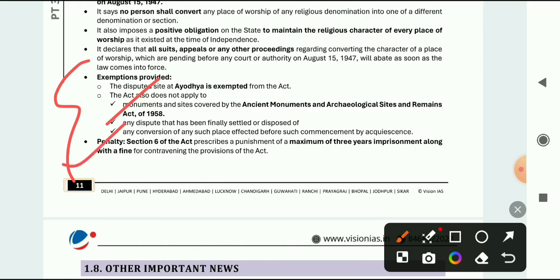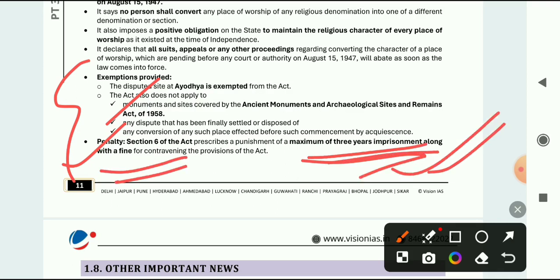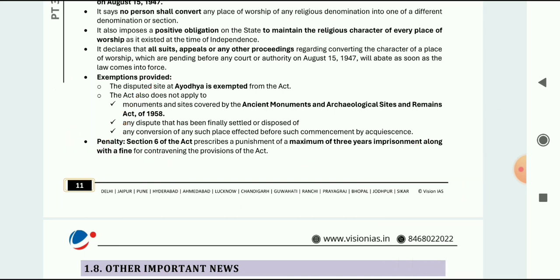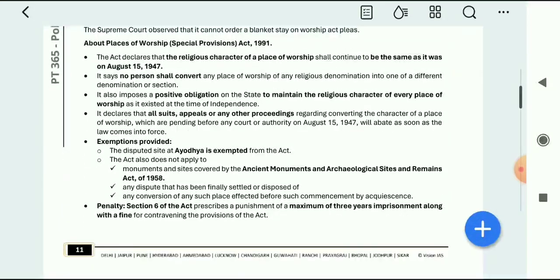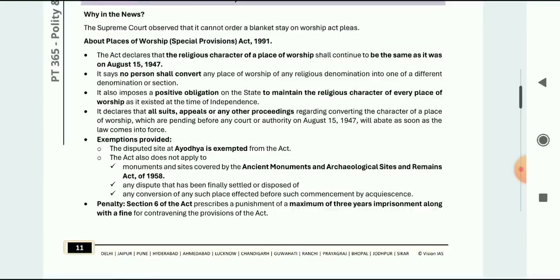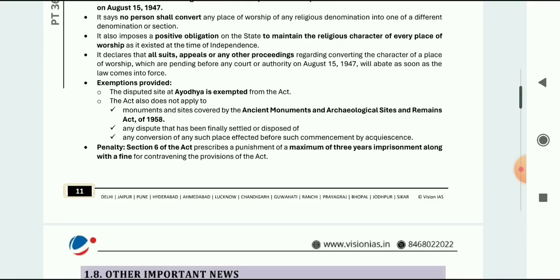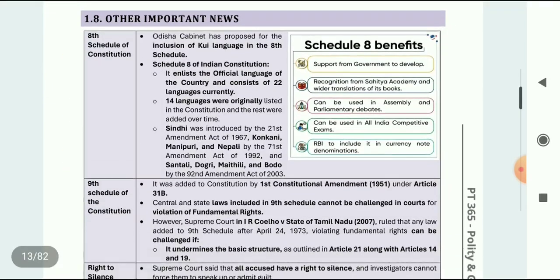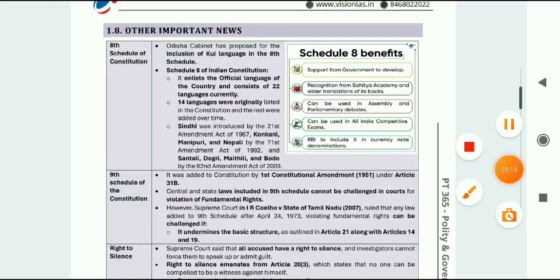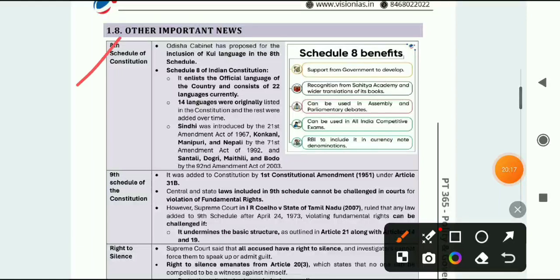The penalty: Section 6 of the Act specifies a punishment of a maximum of 3 years imprisonment along with a fine if you have done this. So this is related to places of worship. It means the Supreme Court said that you cannot change the place of worship, you cannot change the religion of the same place differently.